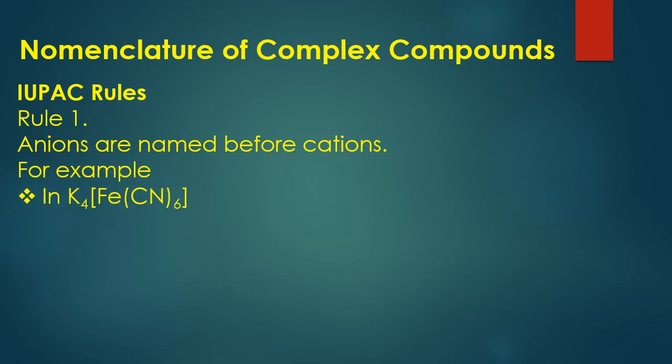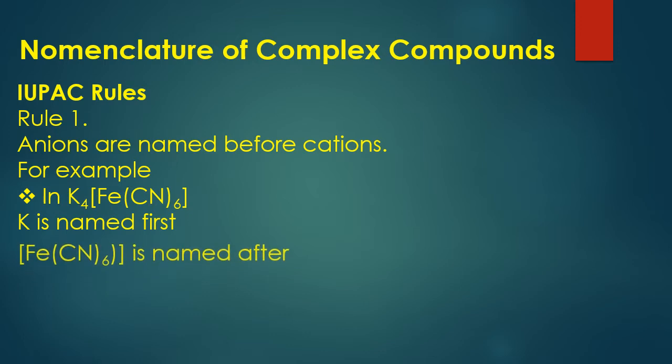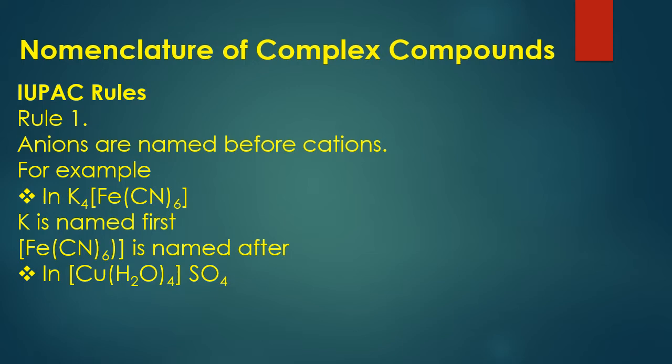For example, in K4[Fe(CN)6], potassium is named first and [Fe(CN)6] is named after, because potassium is a cation that carries positive charge and [Fe(CN)6], that is called hexacyanoferrate, has negative charge. That is why it is named after.